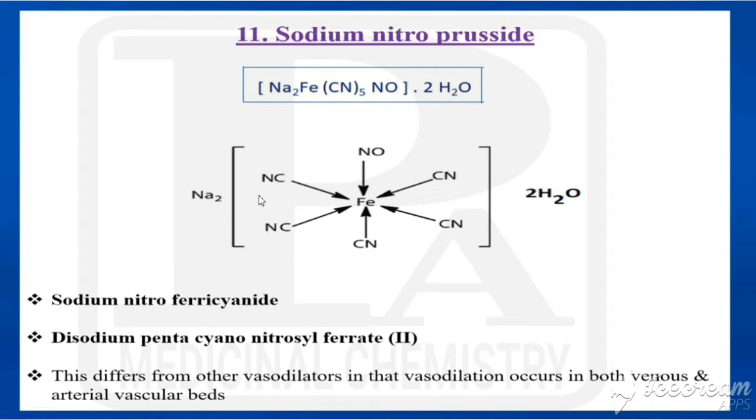So what is the other name? Its other names are sodium nitroferricyanide, otherwise disodium pentacyano-nitrosyl ferrate(II). These are the two other names for sodium nitroprusside. This differs from other vasodilators in that vasodilation occurs both in venous and arterial vascular beds.